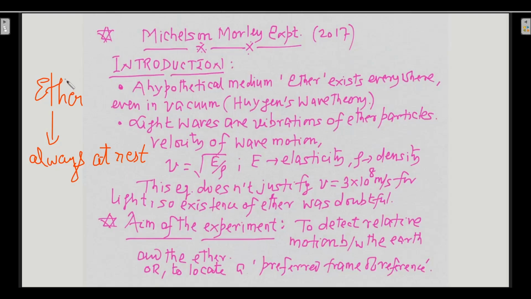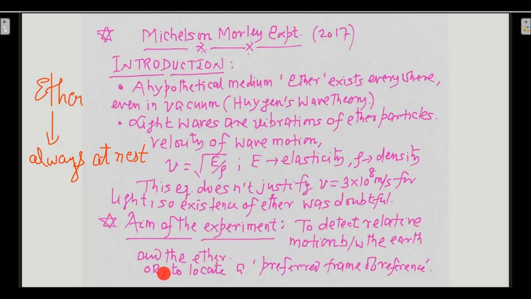So there must be a relative motion between earth and ether, because the earth is rotating on its axis and ether is always assumed to be at rest. So ether should drag when the earth is rotating. To detect this relative motion was the aim of this experiment.